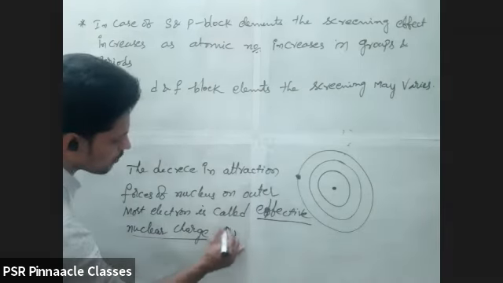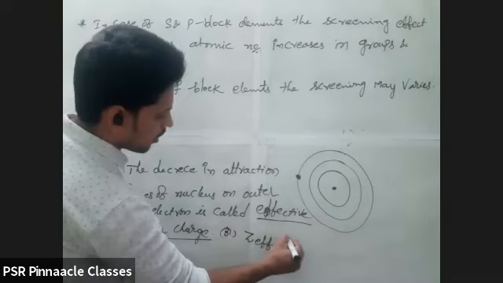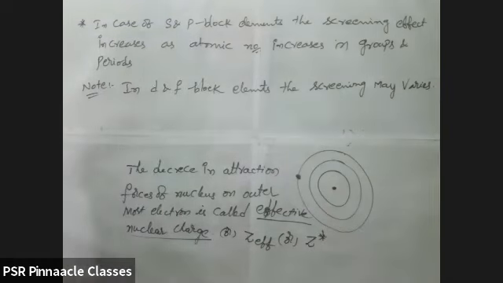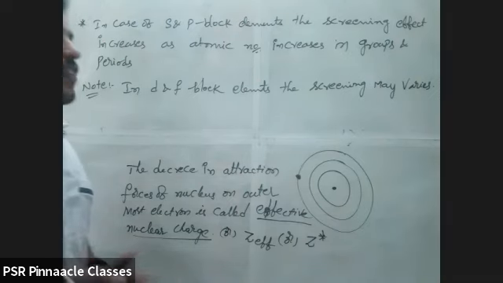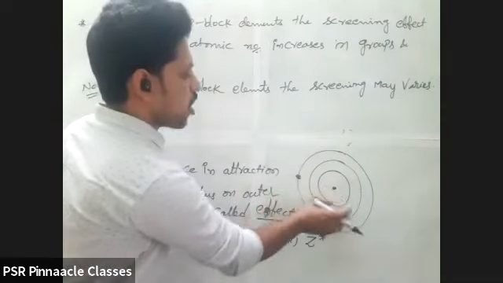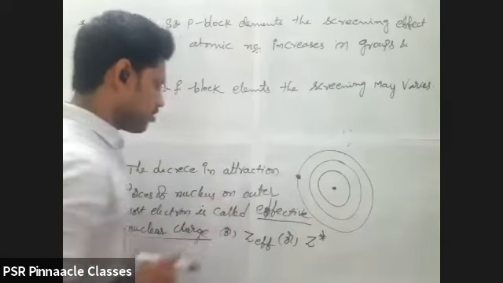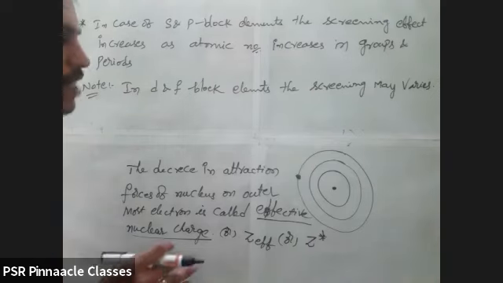Generally, we show this with Z effective, Z eff or Z star. Screening effect is for electrons and effective nuclear charge is for the nucleus. Screening effect is how much energy the inner electrons screen. And effective nuclear charge is how much attraction force is reduced on this electron from the nucleus.